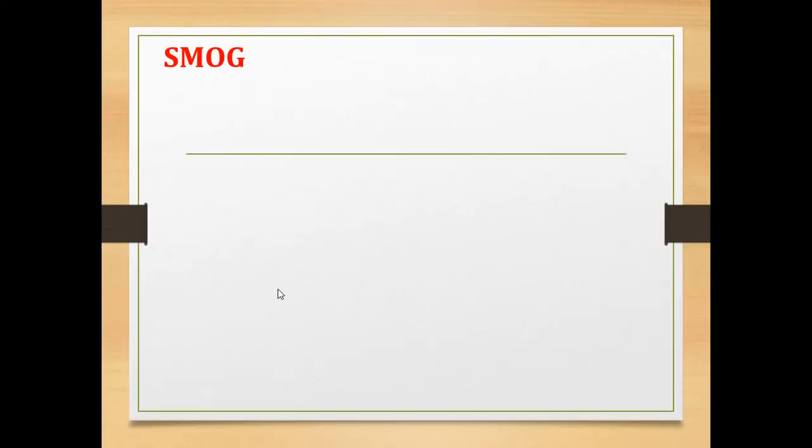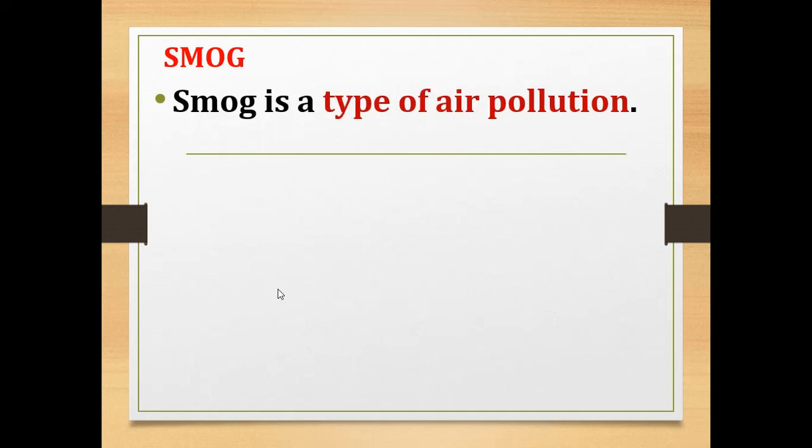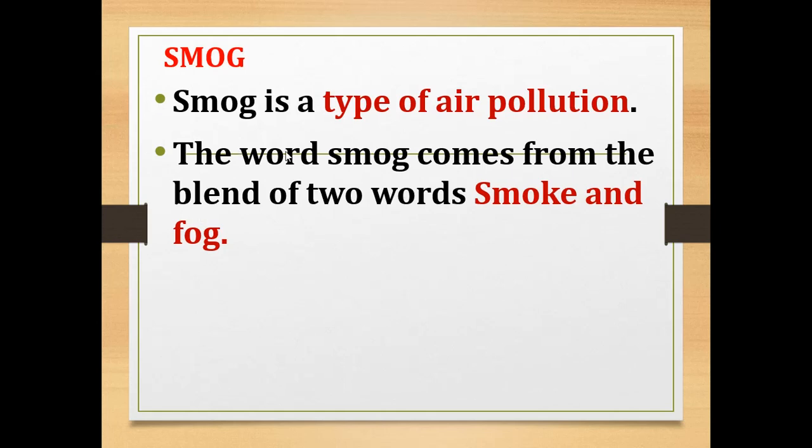Now, smog. It is also a type of air pollution. The word smog comes from the two words smoke and fog.